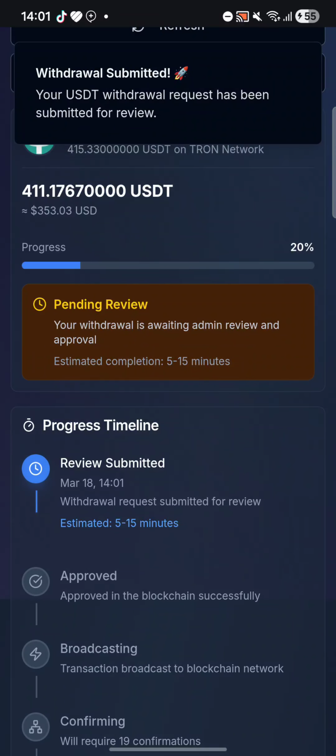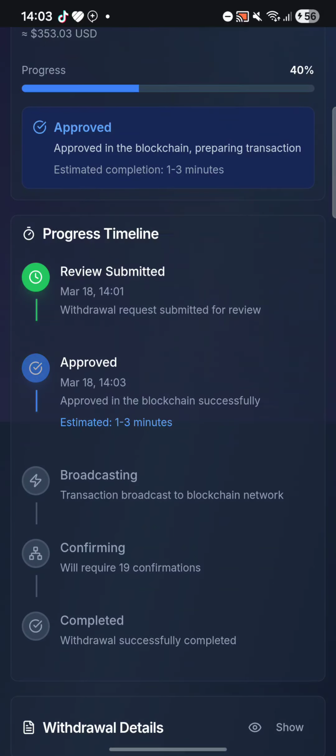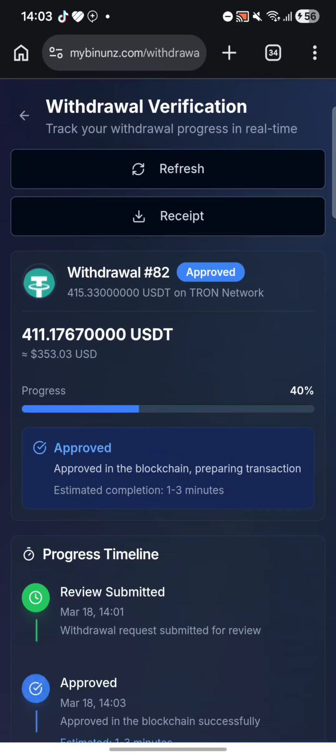So I'll wait for the withdrawal to be processed by the network in a few, 2 to 3 minutes, and get back to you. So now guys, you can see the withdrawal is approved and it's being processed to my wallet. I'm just waiting for it in a few minutes. You always need to be patient at this level. Always be patient, guys. You can see now I'm moving 411 from my Binance to my Binance wallet, where I